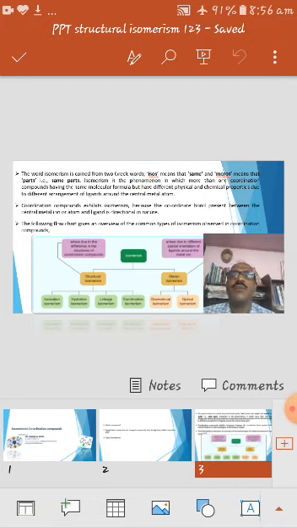Now let's come to the types of isomerism. There are two main types of isomerism. One is structural and the second one is stereoisomerism. Structural isomerism arises due to the difference in the structures of the coordination compounds. Stereoisomerism arises due to the different spatial arrangement of the ligands around the central metal atom or ion. In this video, I am going to explain mainly structural isomerism, and in the next video I am going to explain stereoisomerism.